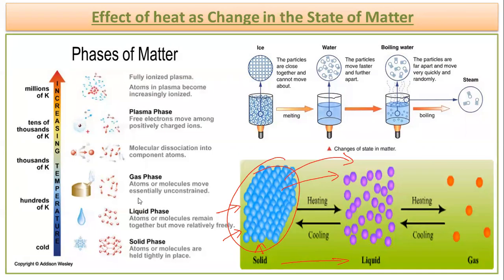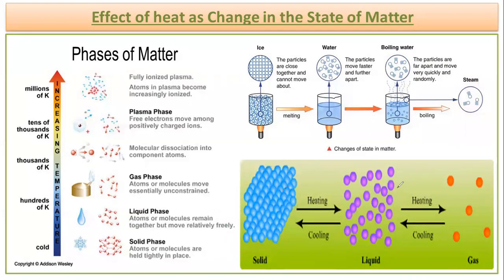And if you are supplying more heat on that, or if you are giving more heat to that liquid, what will happen? The intermolecular attraction force will become weaker over there. अगर इसमें और हीट सप्लाई करेंगे तो इनके बीच की जो मॉलिक्यूलर फोर्स है वो और कमजोर हो जाएगी, जिसके वजह से क्या होगा? It will be transferred to the other state, that is the gaseous state of the matter. तो ये सब होता है because of the supplying of heat.